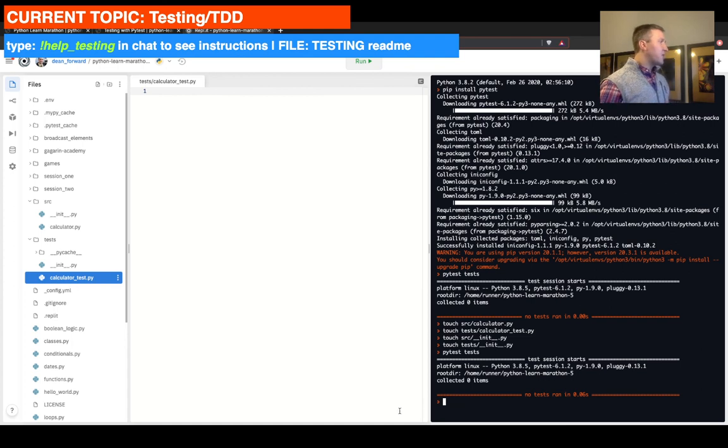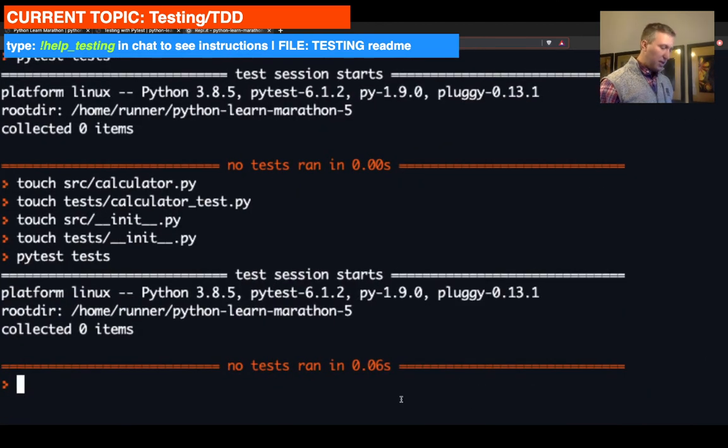So for that, we're going to install another package. The package we're going to install is pip install pytest-xdist.